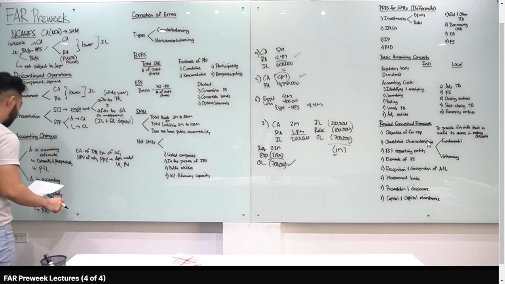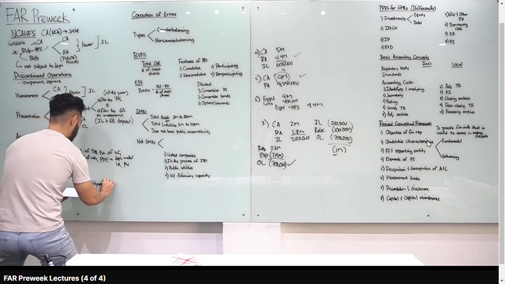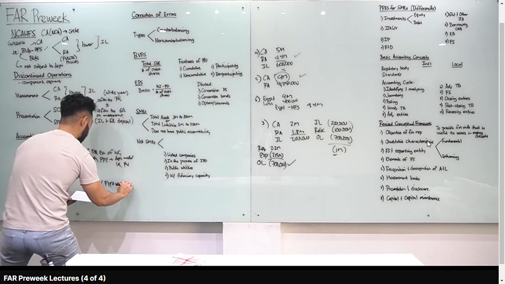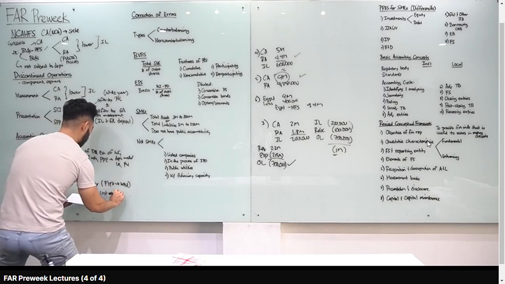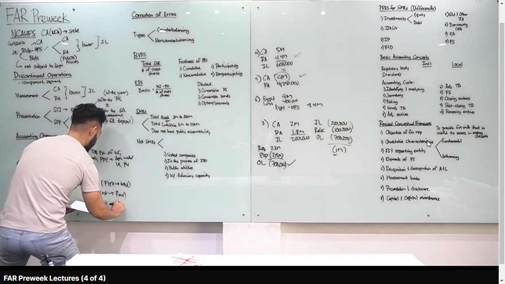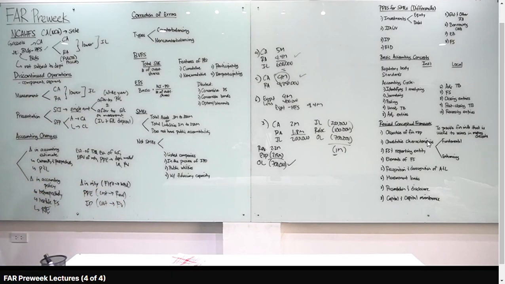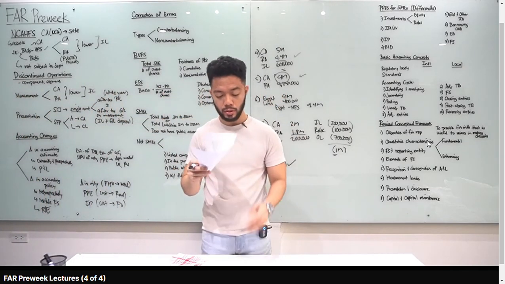Okay naman, example of change in accounting policy, change in inventory model. Okay, so for example, class, from FIFO naging WAVE, or WAVE naging FIFO. What else? PPE, let's say, from cost model, nag-change to revaluation model. Investment property, let's say, from cost model, nag-change to fair value model. These are examples of change in accounting policy. Apply natin, class.